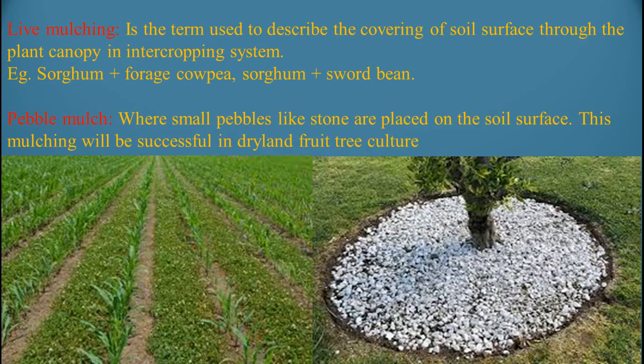Pebble mulch, where small pebbles like stones are placed on the soil surface. This mulching will be successful in dryland fruit tree culture. In the second picture you can see the pebbles placed on the soil surface, which reduce the evaporation losses from the soil.